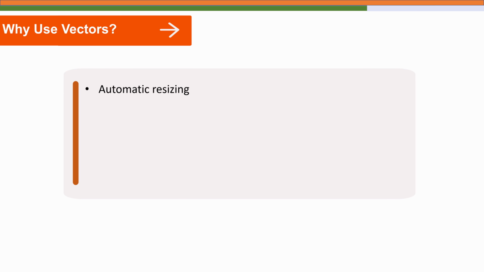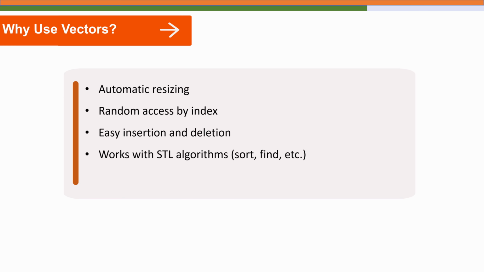To summarize, vectors offer automatic resizing, fast random access, and easy insertion or deletion. They work beautifully with the STL components like algorithms and iterators, and since they are built using templates, they can store any data type.